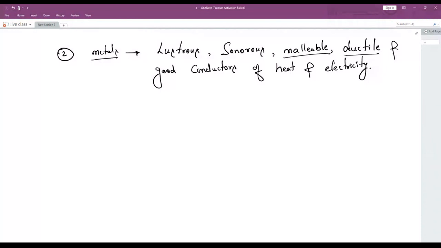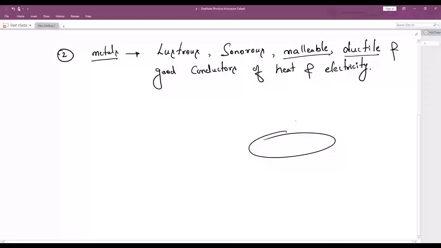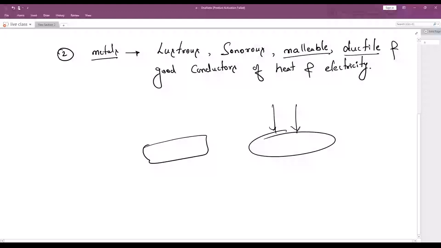Got it? You may have seen some scrap items. If they want to break them, what do they do? You may have seen some kind of machines, some advertisements. If there is a bicycle or something, they will crush it. Have you seen? If they crush it, it becomes a sheet. Understood, children? That is malleable. And ductile is thin wires. Any doubts?